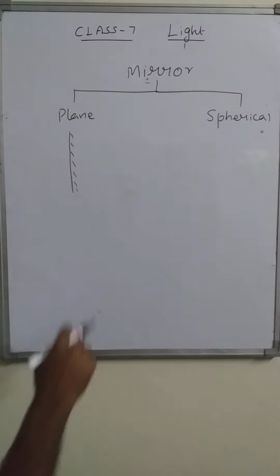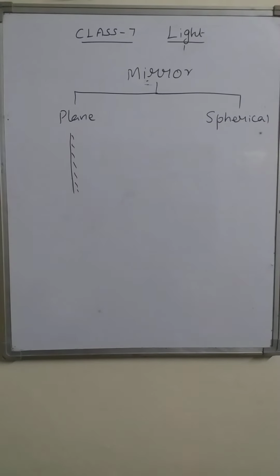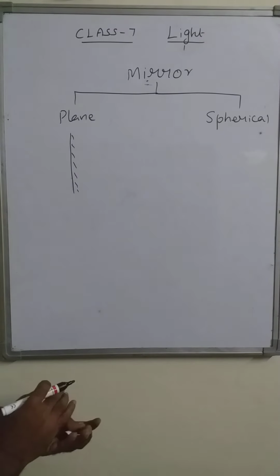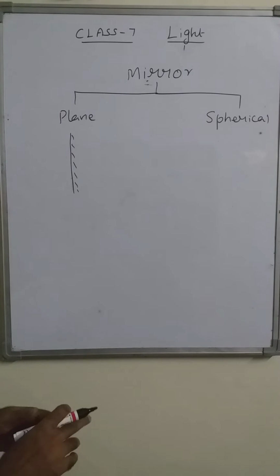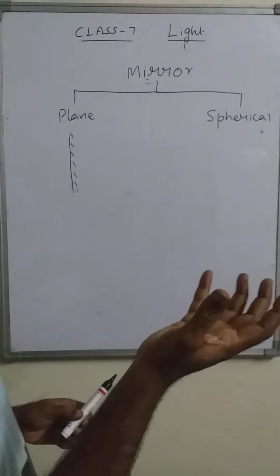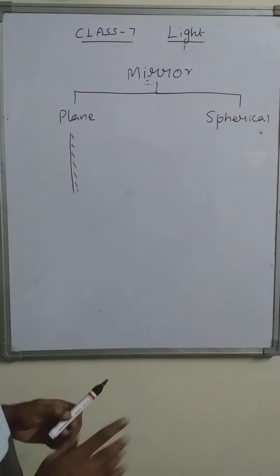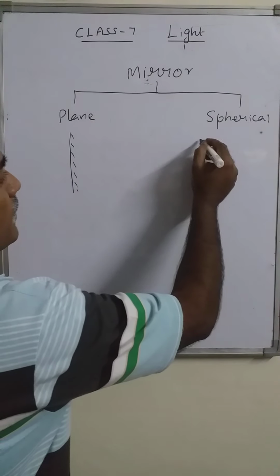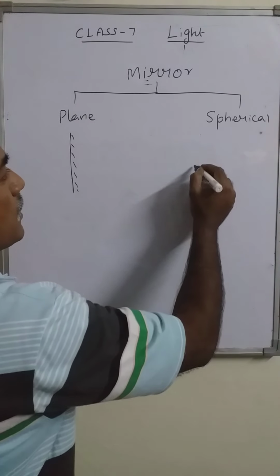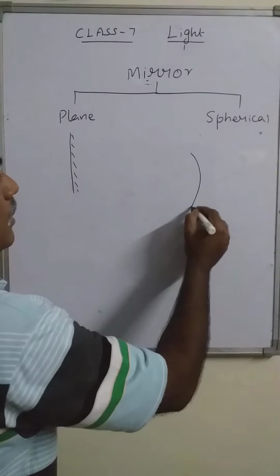Another one is the spherical mirror. Spherical mirror means the surface is curved, just like, take a tennis ball and cut a small part from it and it will be like this, right? Spherical mirror.